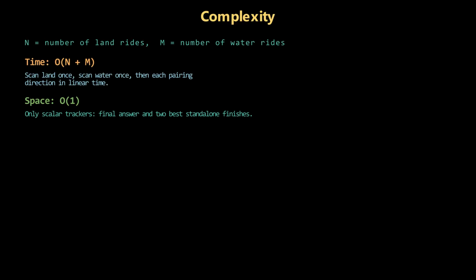N is the number of land rides and M is the number of water rides. Time is O of N plus M: 1 pass over land, 1 over water, then each pairing direction in linear time. Space is O of 1, using only a few scalar trackers.